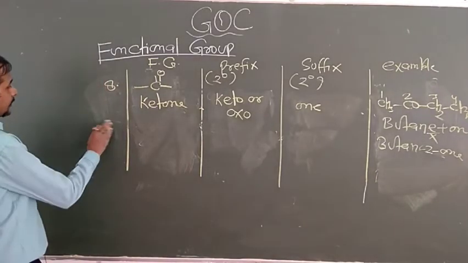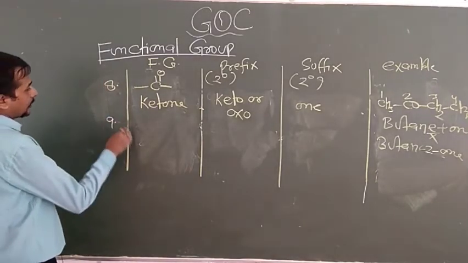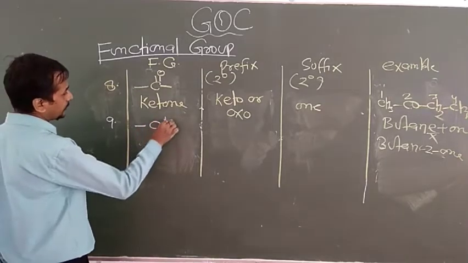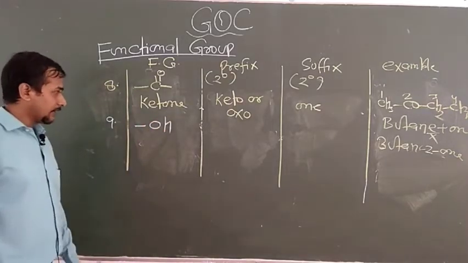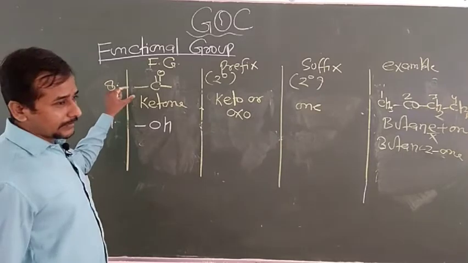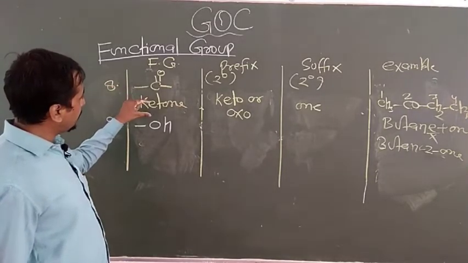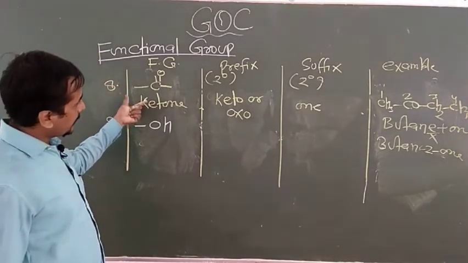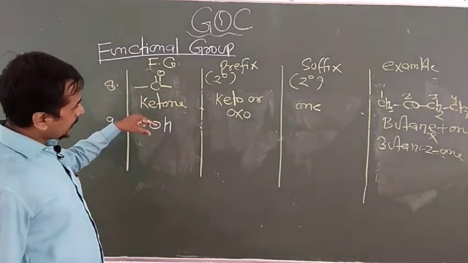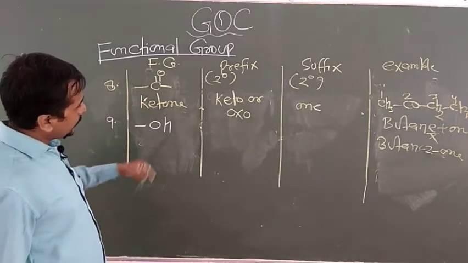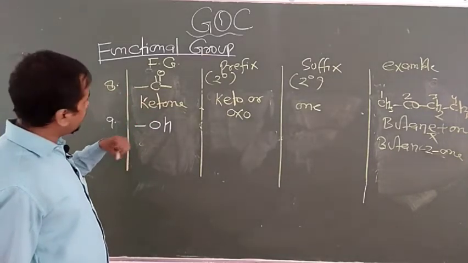Now after ketone, you have to note down about the alcohol. It's a single bond. So again listen: first of all acid, then sulfonic acid, then acid derivatives according to size. The bigger the size, the more preference is given to the acid derivatives.